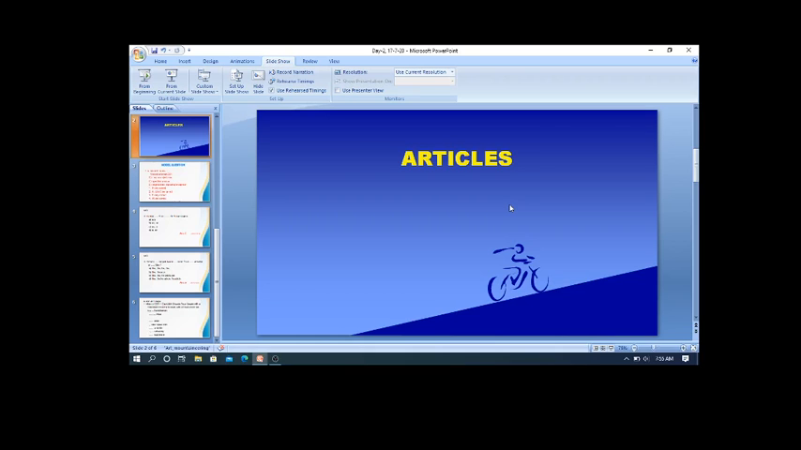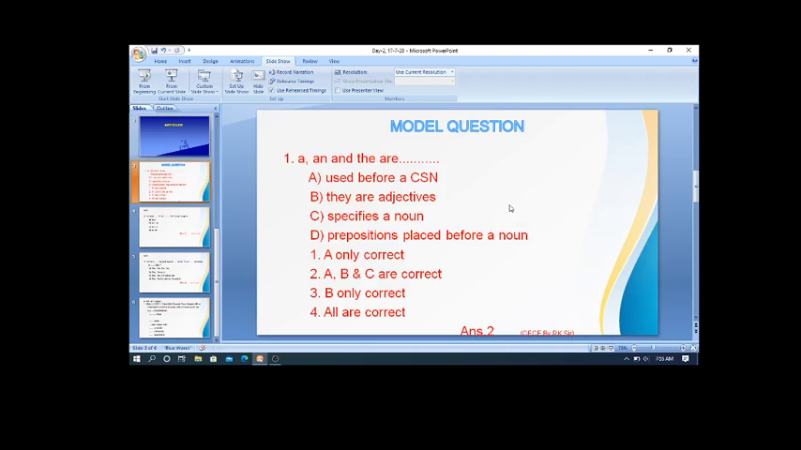Now first let me pose one model question on these articles. This is a model question for you. Questions will be asked like this. A, an, and the are dash. Now select any one or more than one option from the given options. The first option A is: these articles are used before a countable singular noun.